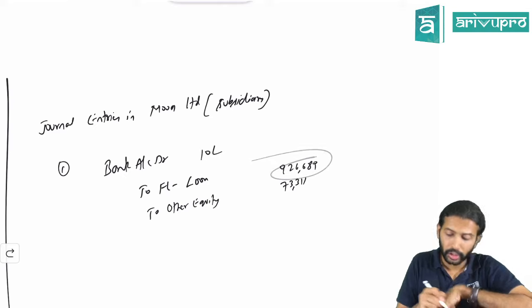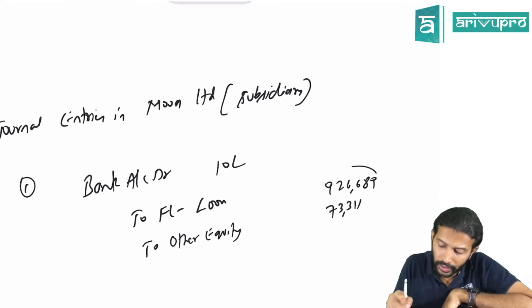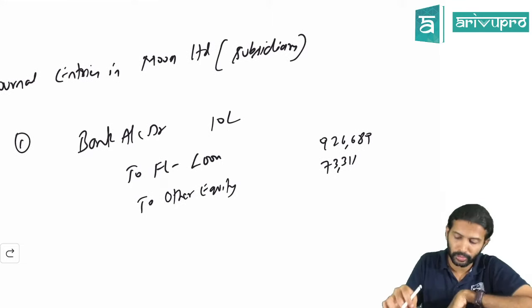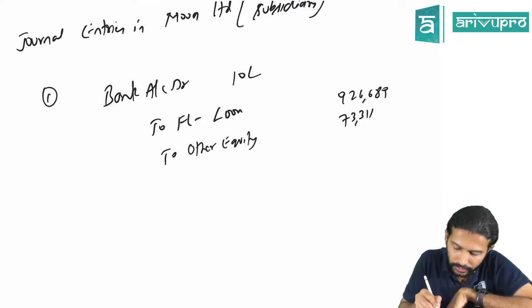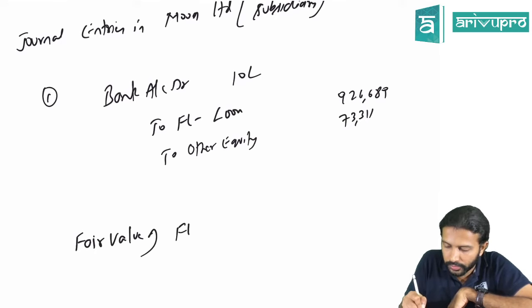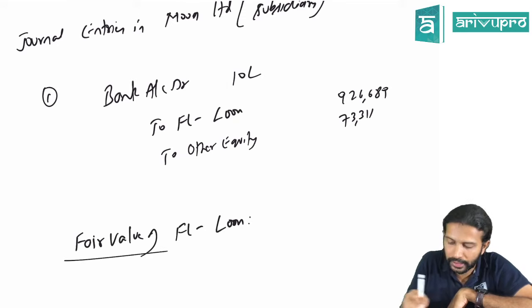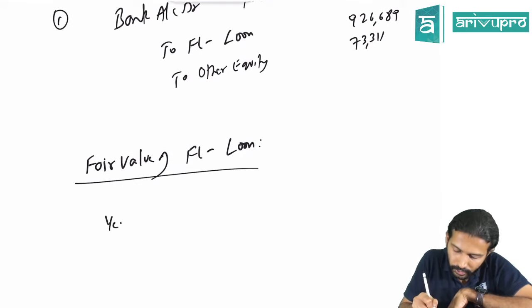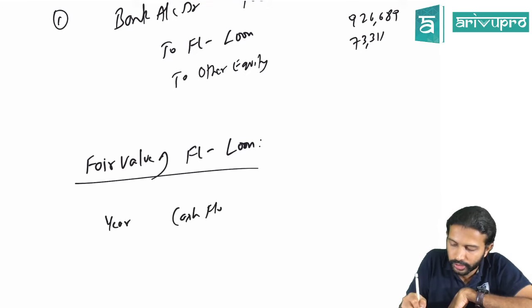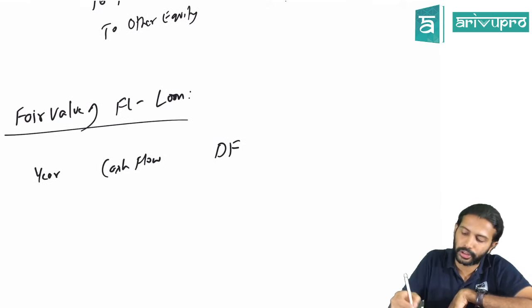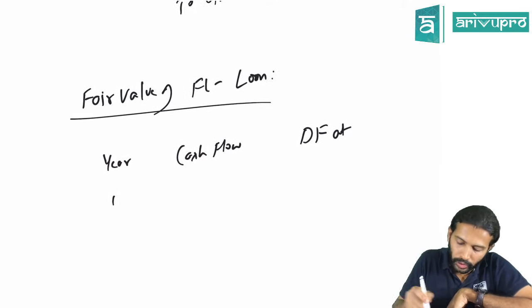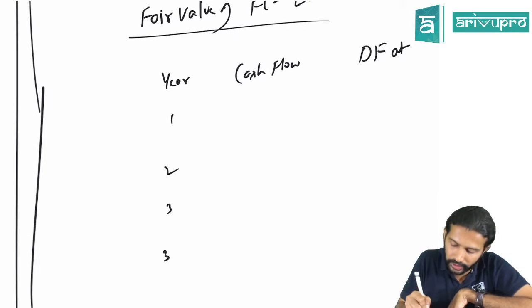So why not 10 lakh? The financial liability loan value will not be 10 lakh because financial liability should be recognized at fair value. If you find out the fair value of this financial liability loan, it's just for your reference again. Here the cash flow is different, so I'm using discount factor and then present value. Year 1, 2, 3, the loan is 3 years. In the third year you have to repay the principal.